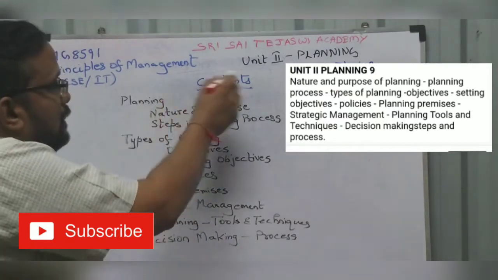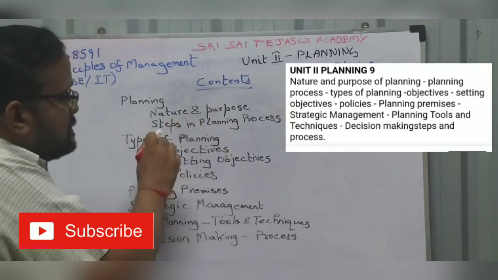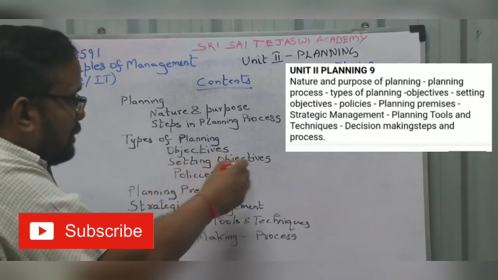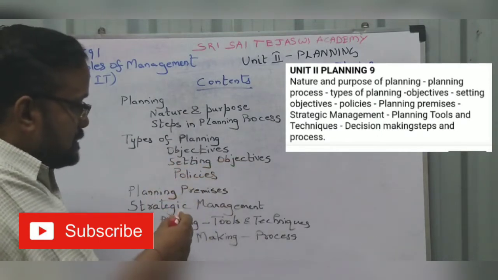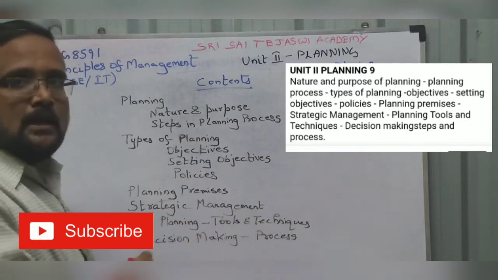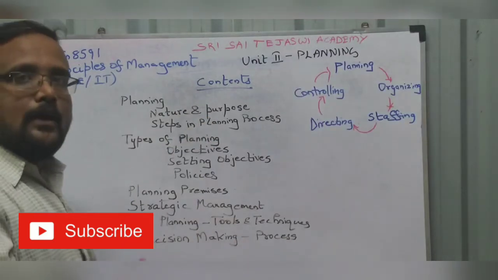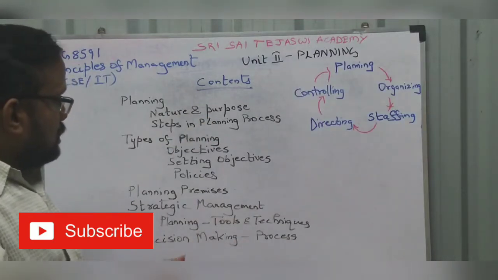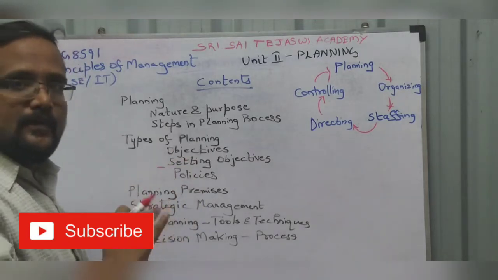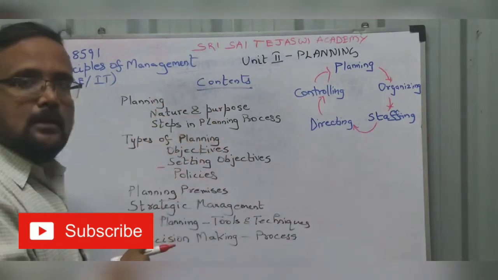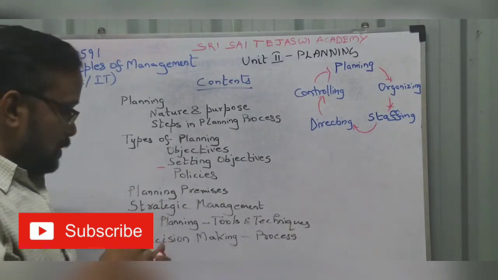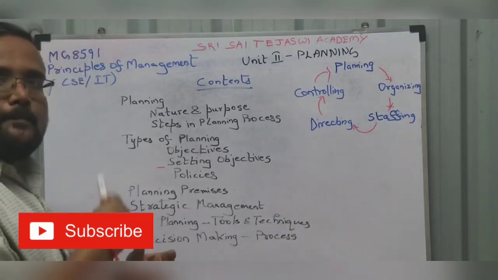Planning involves nature and purpose of planning, steps in planning process, types of planning, objectives, setting objectives, policies, planning premises, strategic management, planning tools and techniques, decision making process. This is the whole Unit 2. In this video, we will stop at setting objectives. Next part we will cover the remaining. Now we will see the nature and purpose of planning.